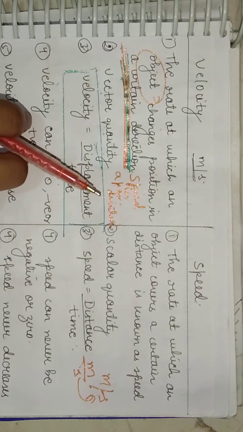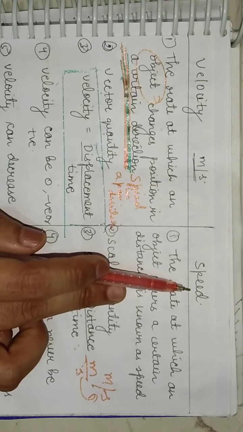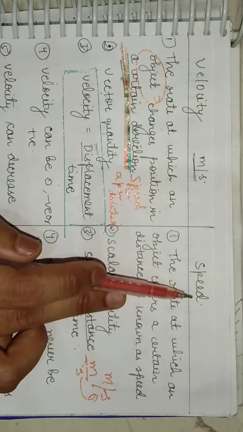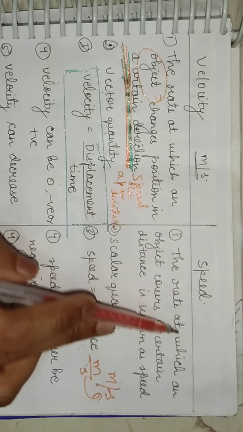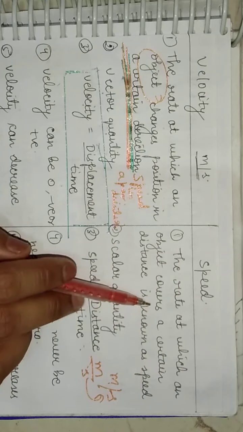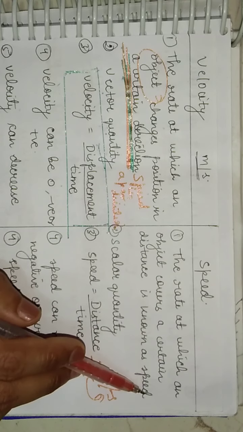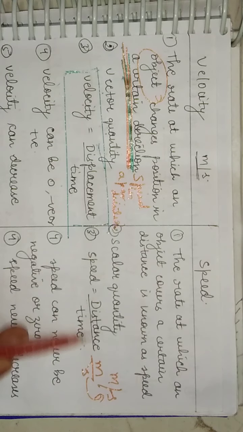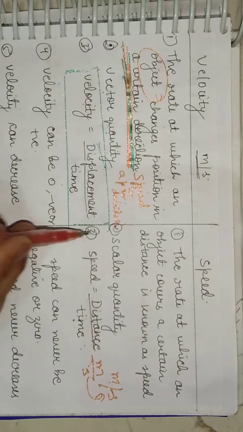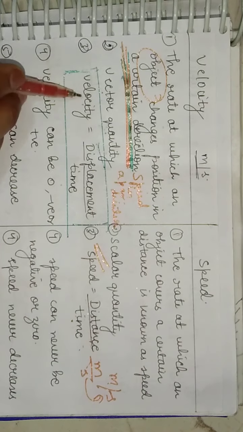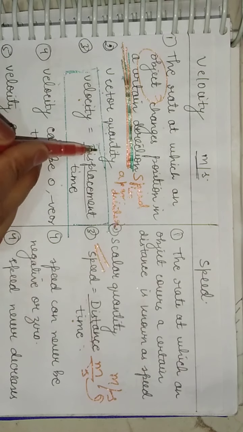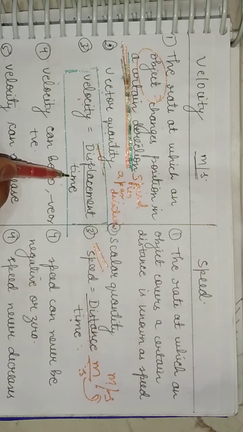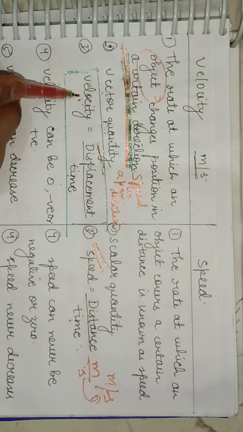Now students, talking about speed, it is very simple. You all have read this thing in your class 8th. The rate at which an object covers a certain distance is known as speed. So we can say that it is the total distance divided by the time. The distance covered by the body divided by time gives you the speed. And talking about velocity, displacement divided by time is the general formula for the velocity.